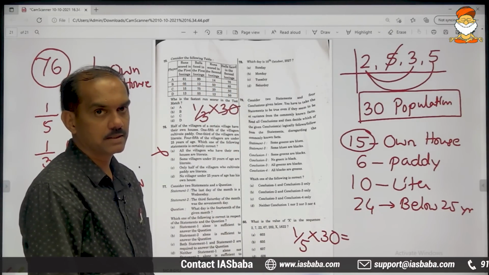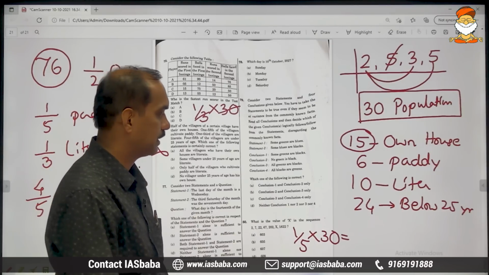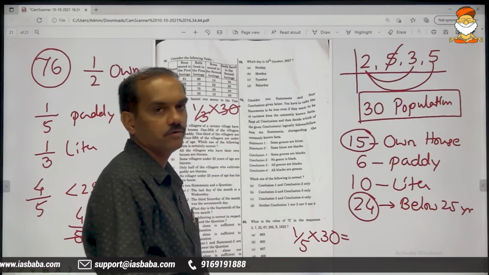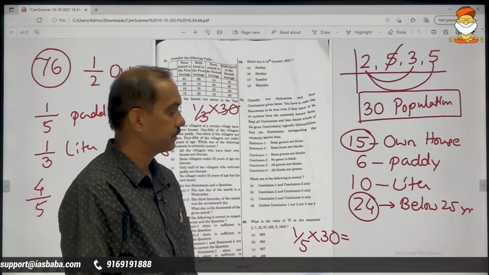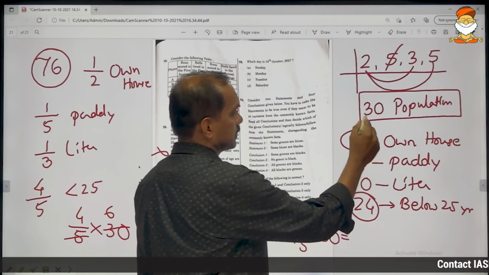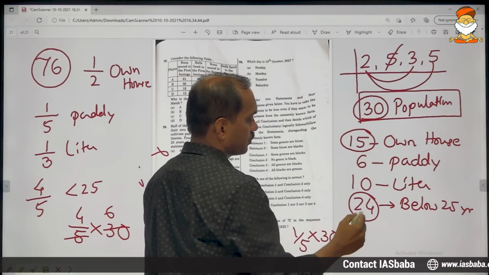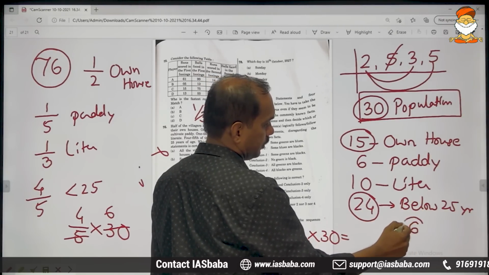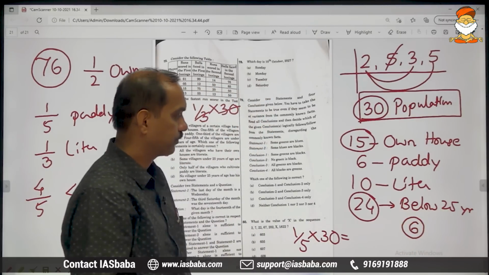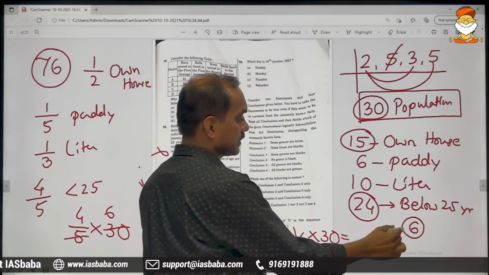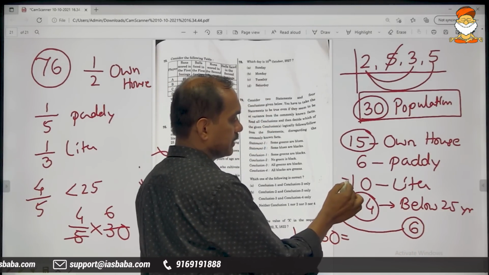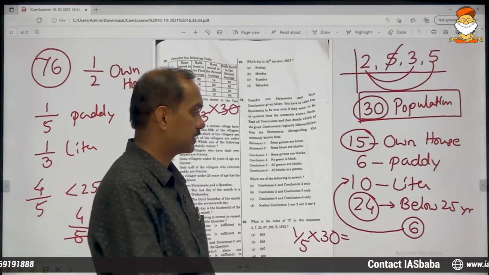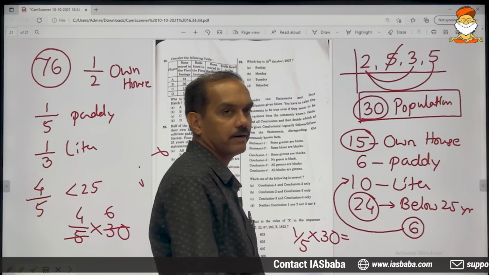How can we be sure about it? There are 24 people below 25 years of age, and the total is 30. So those above 25 number 6. Even if all these 6 come from these 10 literates,